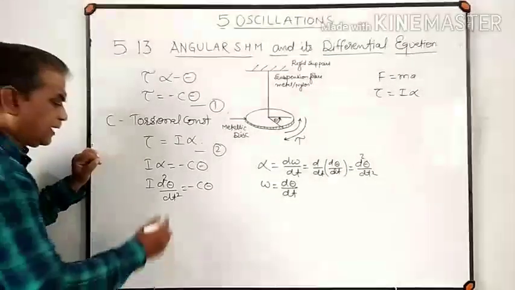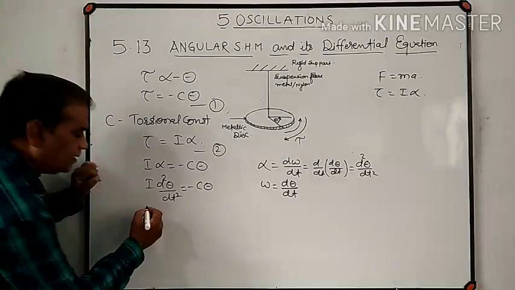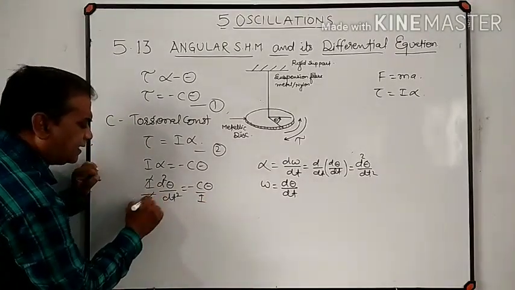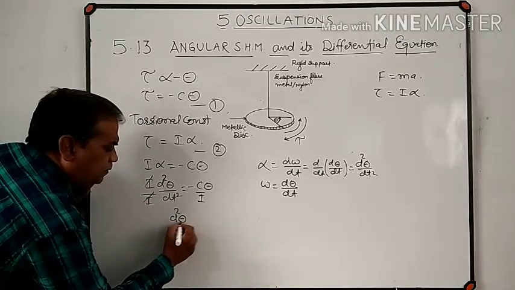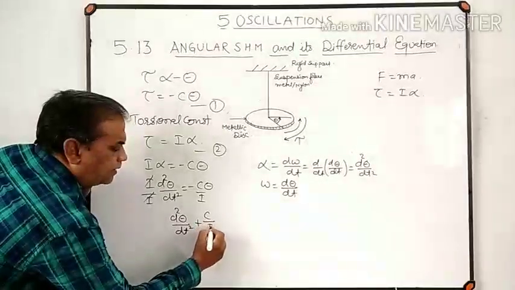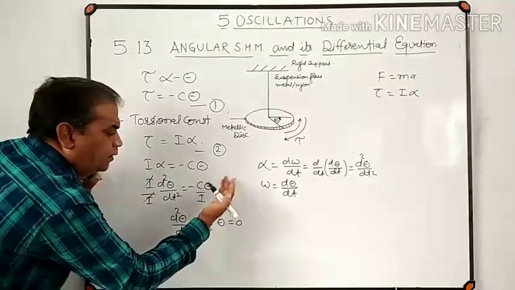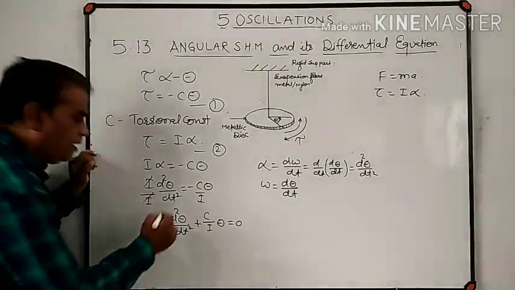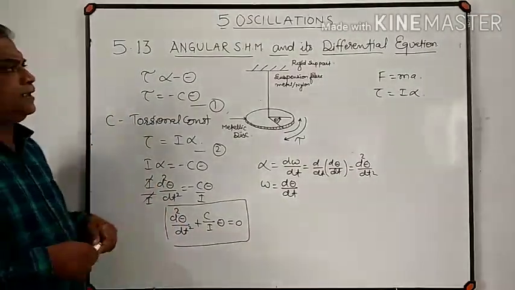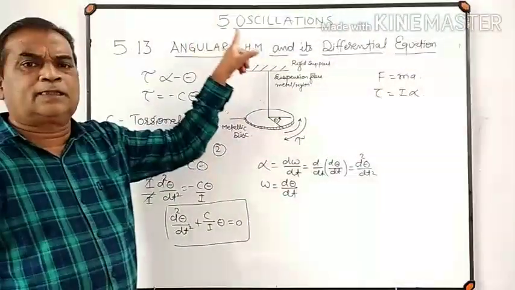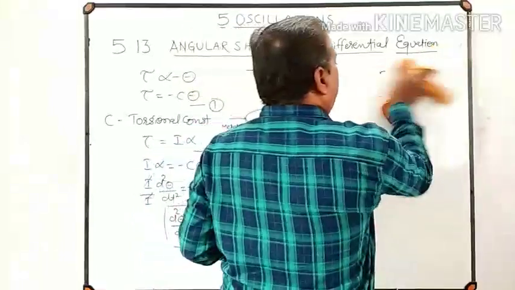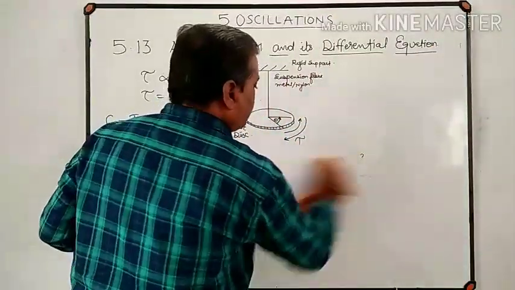Minus c into theta. Now divide both sides by I. So if I divide both sides by I, then this I gets cancelled with this, and we are left with d2 theta divided by dt square plus c upon I into theta equal to 0. Taking everything to the left hand side, this is the differential equation for angular simple harmonic motion.